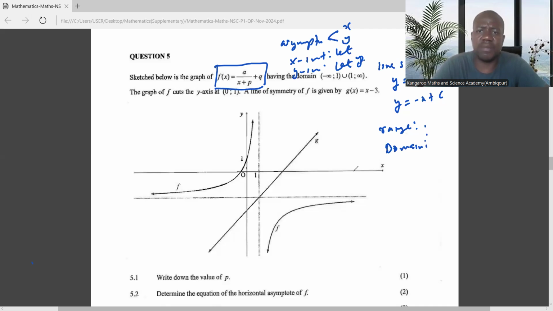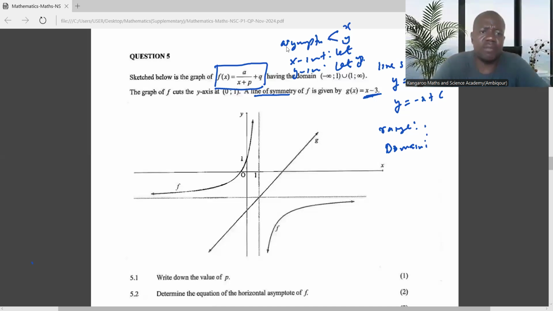So these are the things that the examiner will actually ask. For example, you see here, they say the line of symmetry is given by this. So obviously, with this, you can get information about the other points. So it's very, very important.